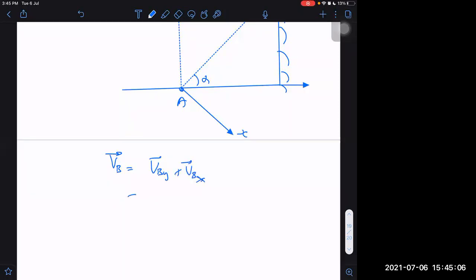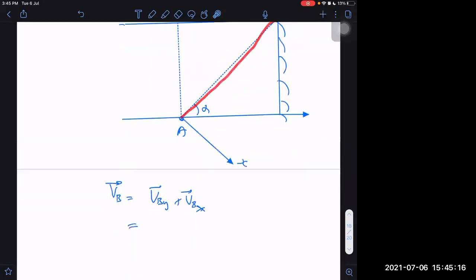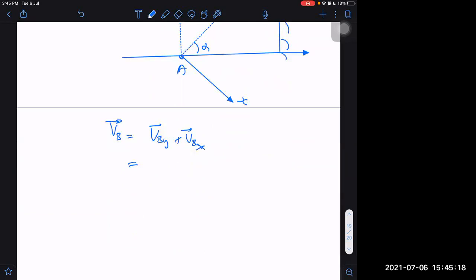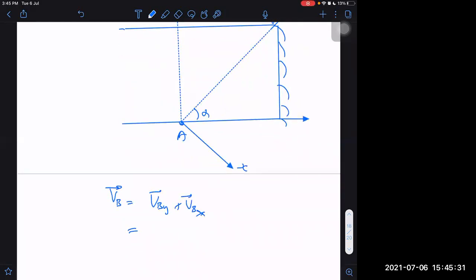I want the velocity of the boat to be minimum. Which component can I make 0 so that I don't cross this line? Can I make the second 0 or the first one 0?